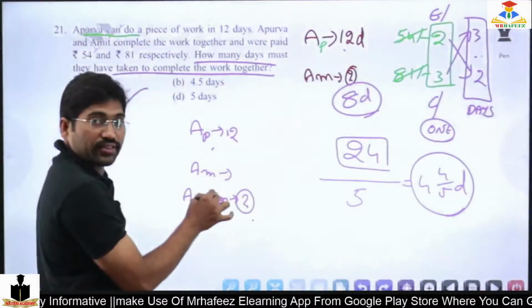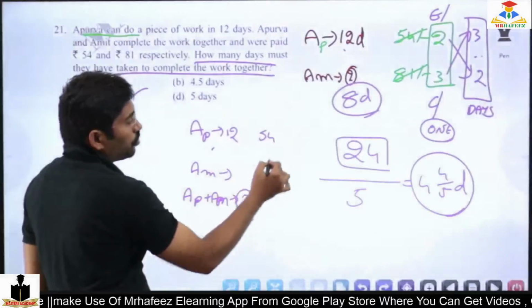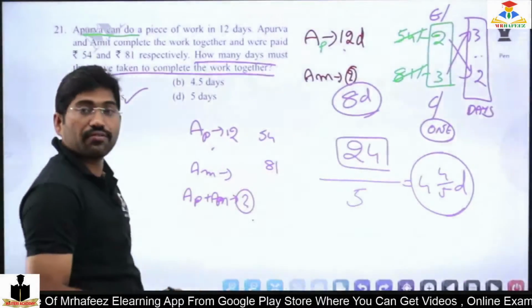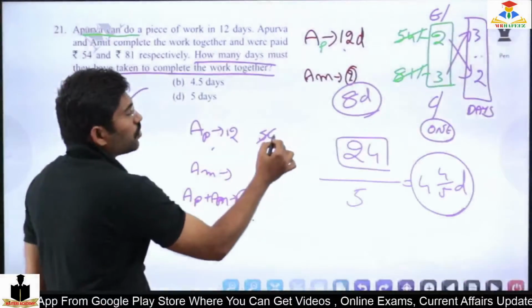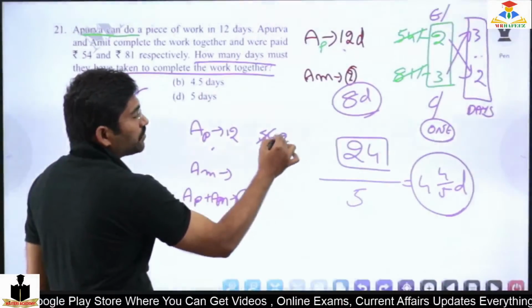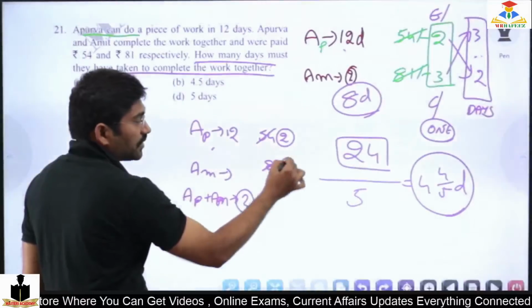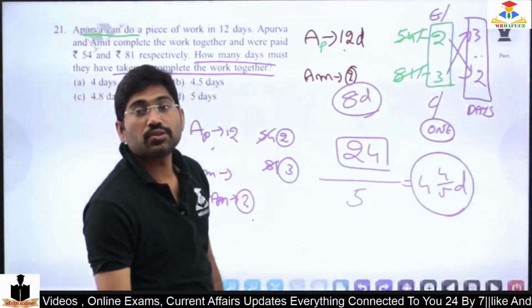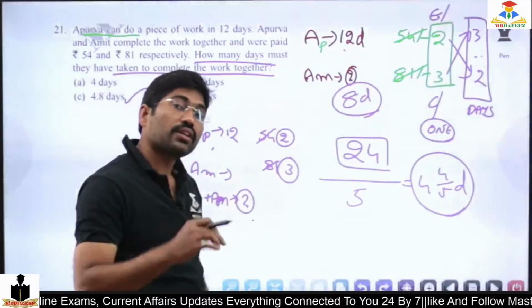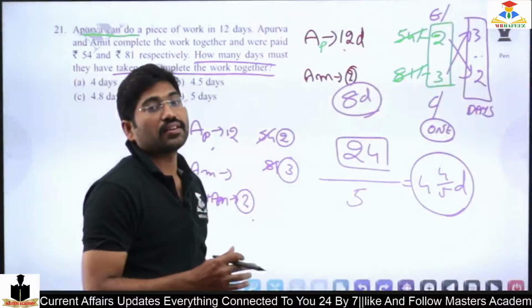This is the actual question. 54 rupees and 81 rupees is the price, the wages. So 27 2 times and 27 3 times, 2:3 is the ratio. 2:3 is the wages ratio. The wages ratio is nothing but their ability.